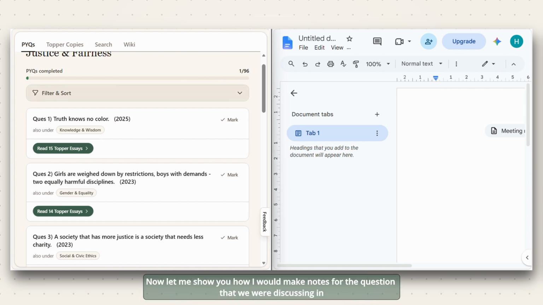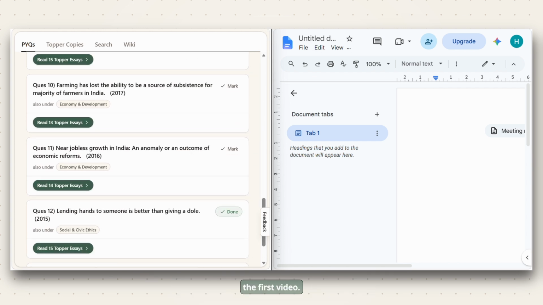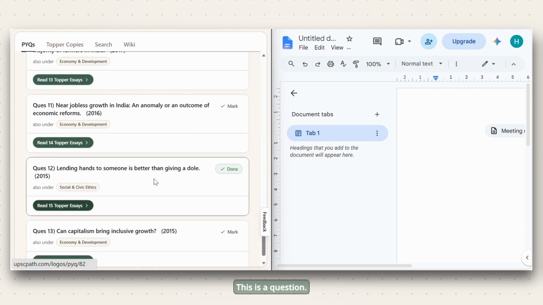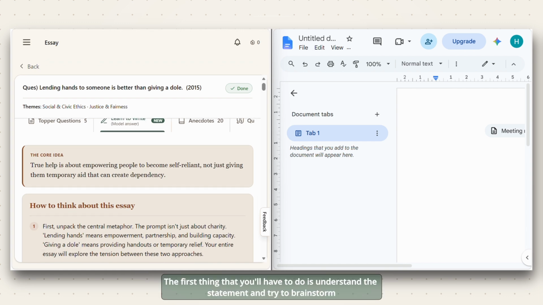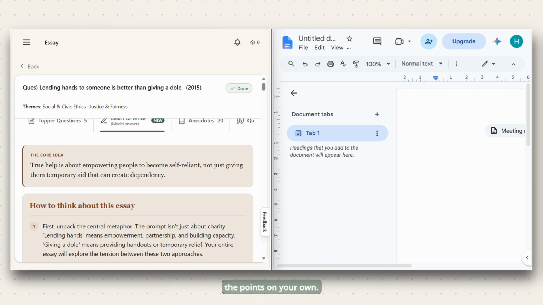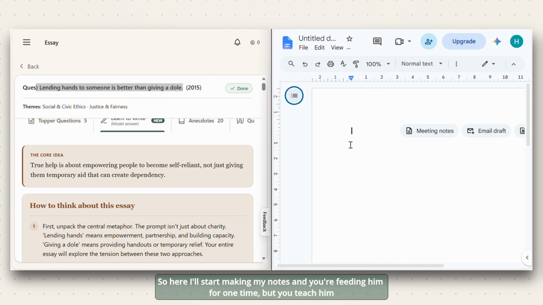Now let me show you how I would make notes for the question that we were discussing in the first video. This is a question. The first thing that you'll have to do is understand the statement and try to brainstorm the points on your own. The question here is, lending hands to someone is better than giving a dole. So here I'll start making my notes.